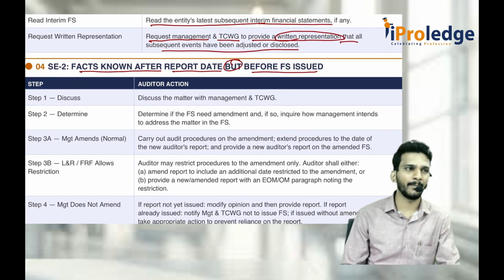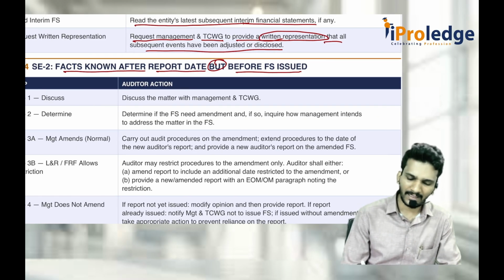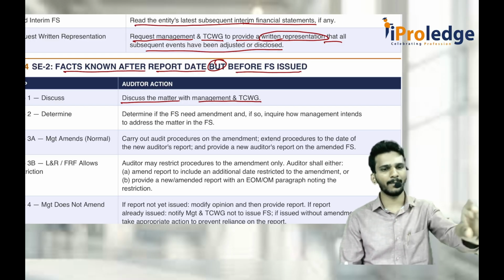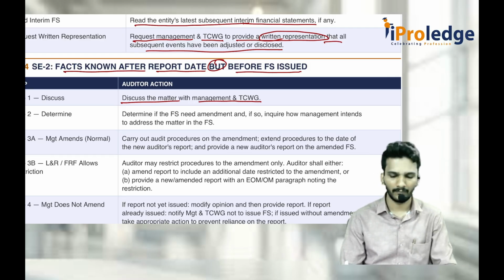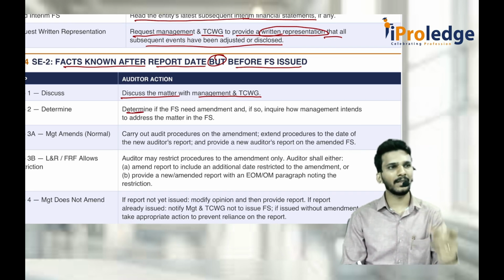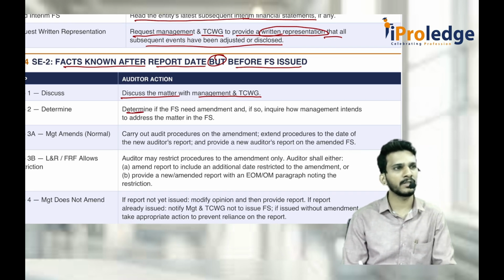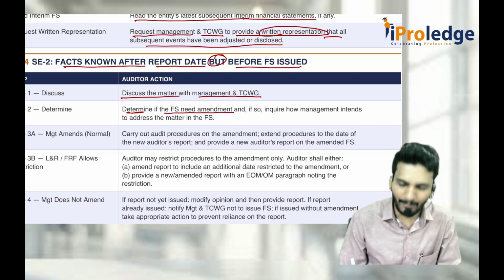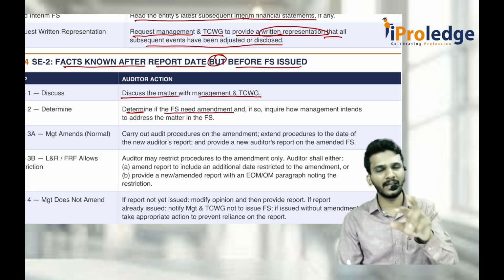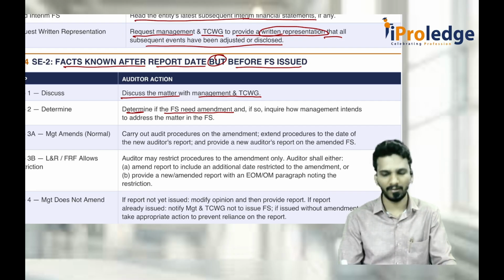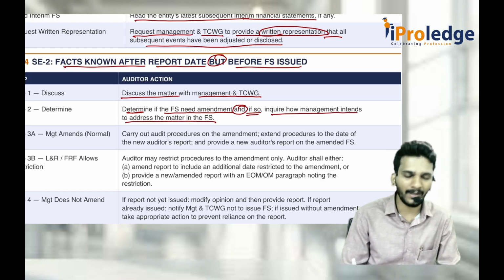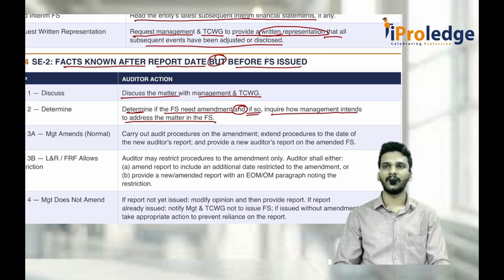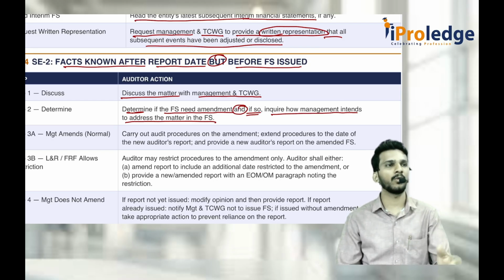Whenever you find out some events with respect to those things, discuss with the management how they are going to deal with those matters. This is what I recently found out. I completed my audit. How do you want to deal with this item? You check whatever matter you found out after the final audit report. Do the financial statements need amendment? That means, are they adjustable events that need adjustment in the last year's financial statements? You check it, and if so, inquire of the management how they intend to address the matter in the financial statements. You ask, sir, I feel this is an adjustable event. How do you do it?